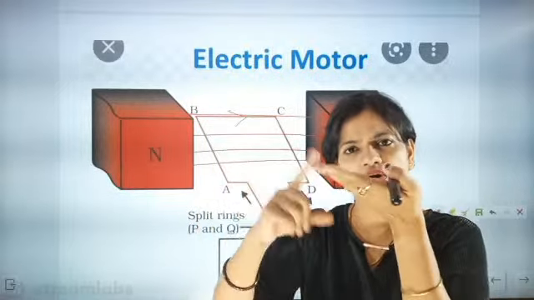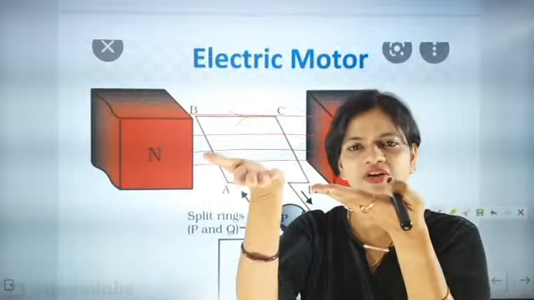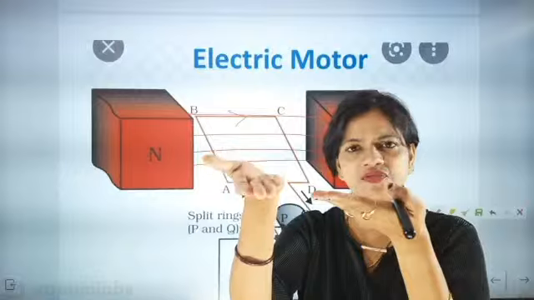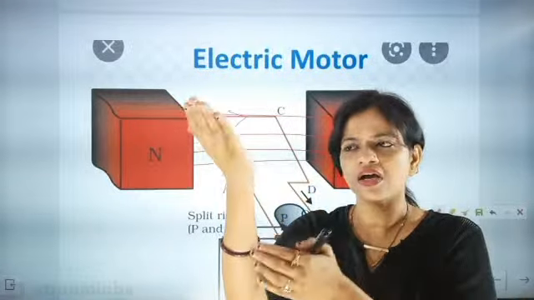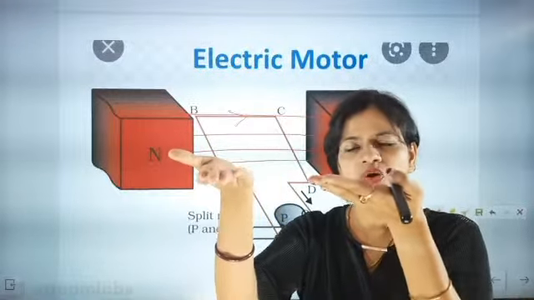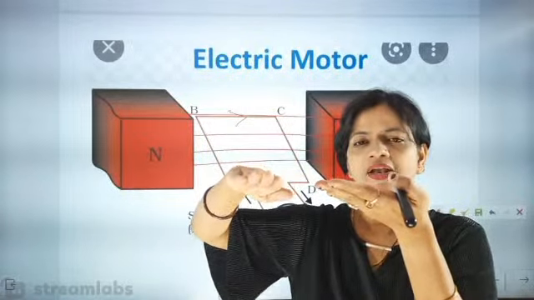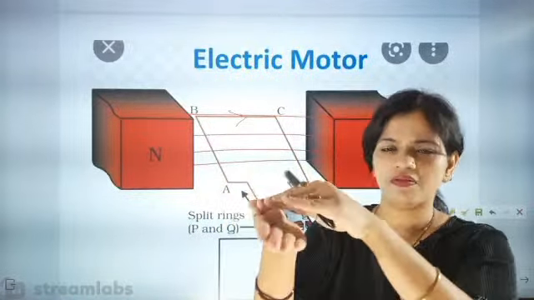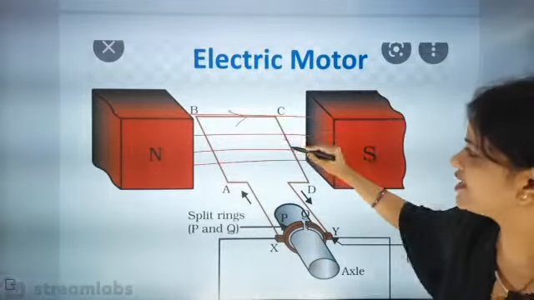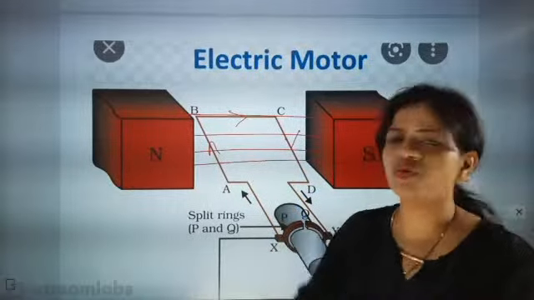So this is the north side, and this is the face, and current is passing like this. Current is moving in this direction, so it will just rotate like this. For this phase the current flow was like this, and for this phase the current flow was like this.